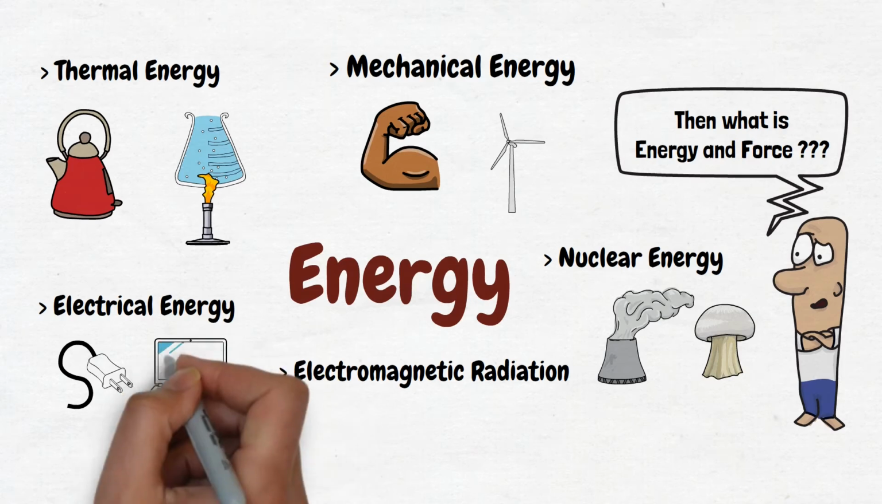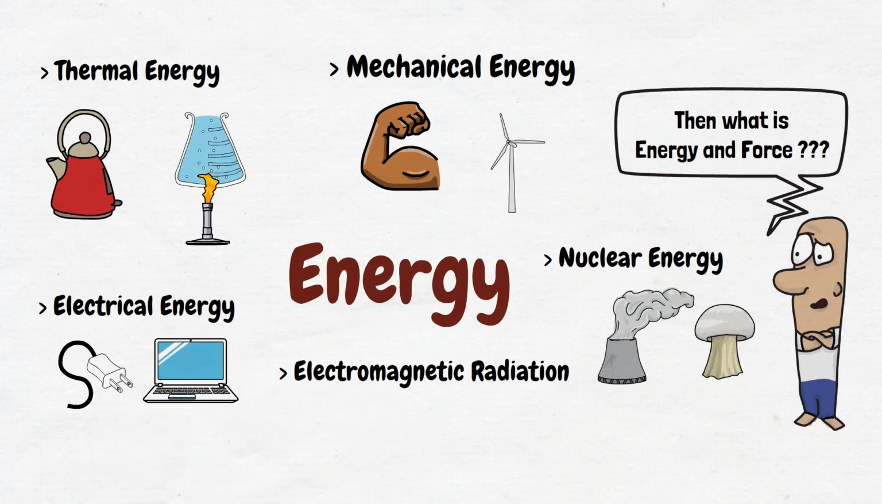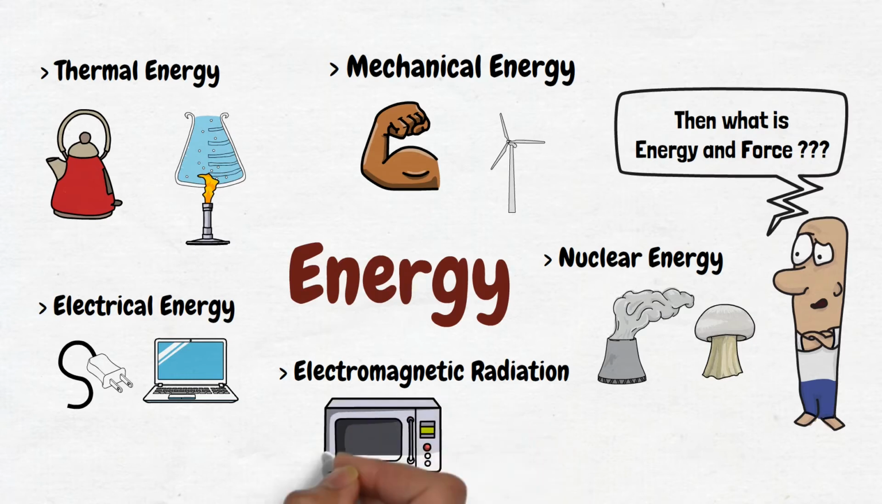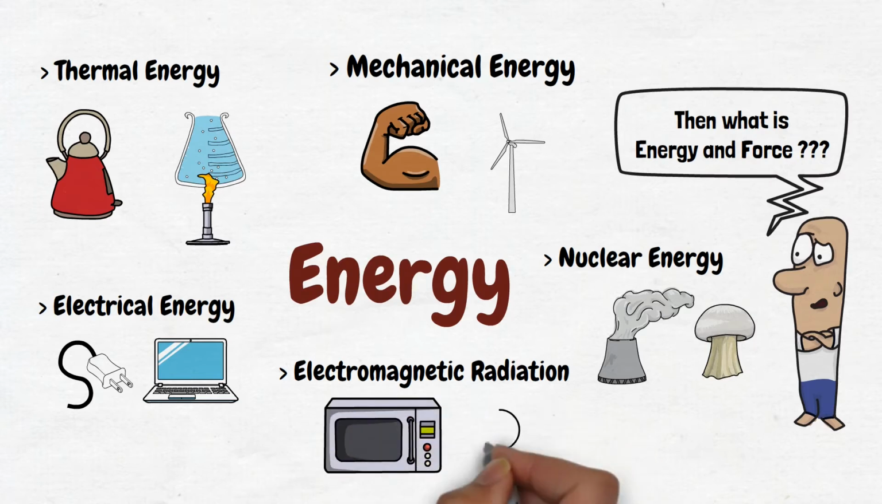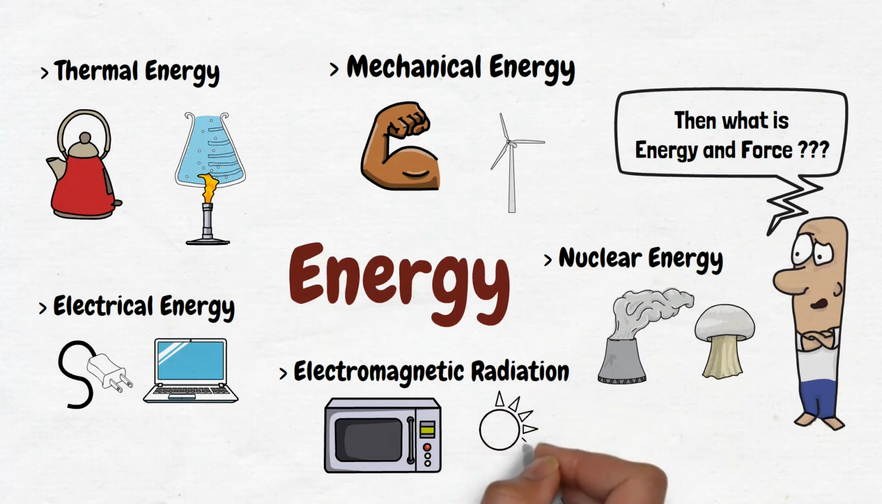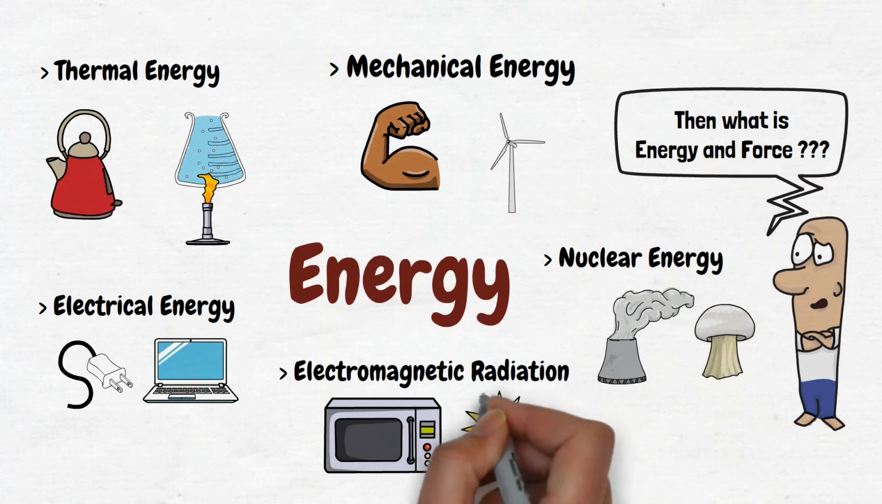The last one is electromagnetic radiation. Electromagnetic energy is a form of energy that is reflected or emitted from objects in the form of electrical and magnetic waves that can travel through space.